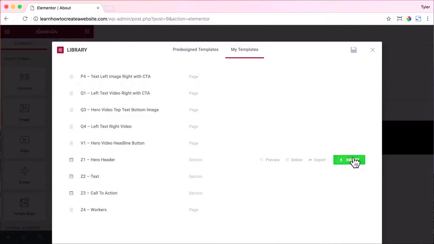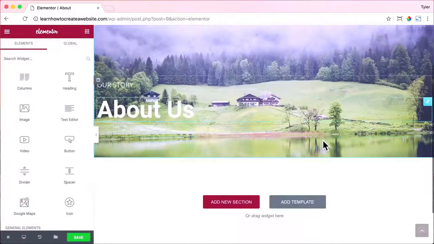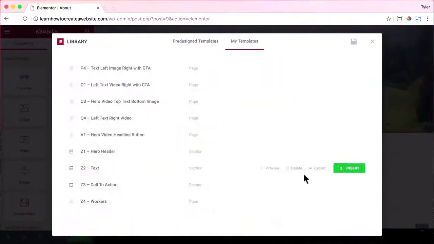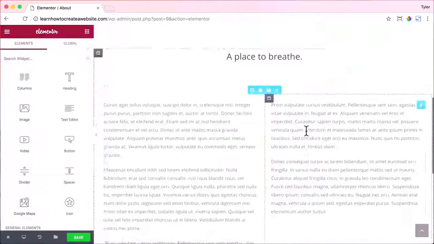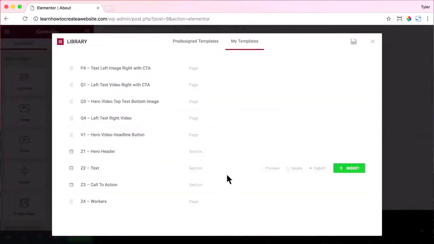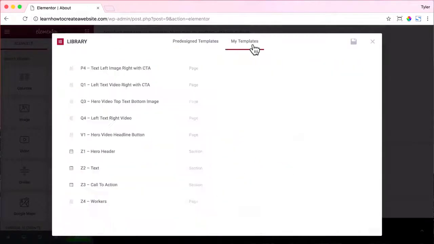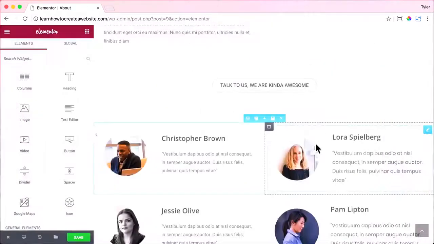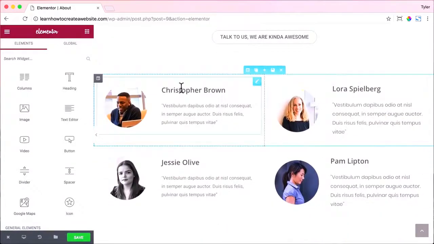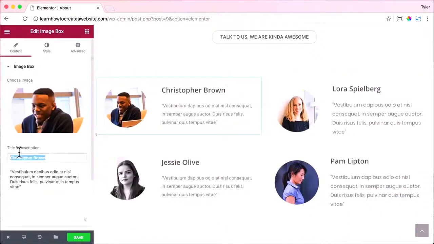So I'm going to add Z1, Insert, click Add Templates, go to My Templates, Z2, Insert, Add Templates, My Templates, Z3, Insert, Add Templates, My Templates, Z4, and Insert. All right, once they're all inserted, you can click on anything and change the information.